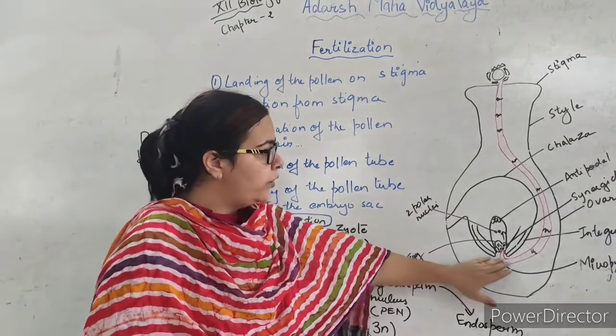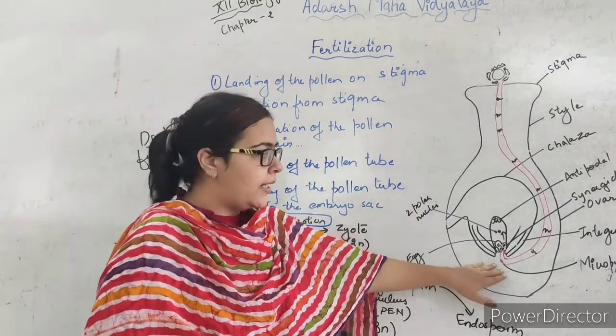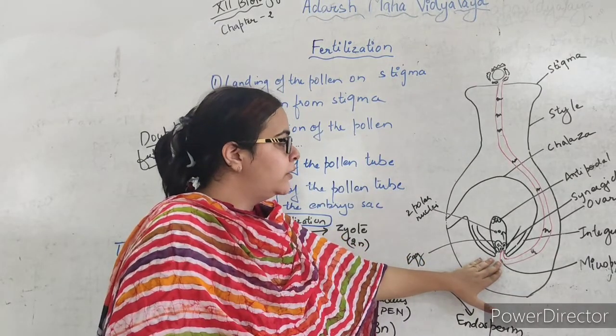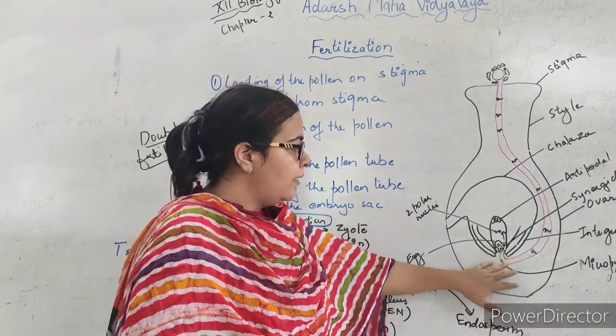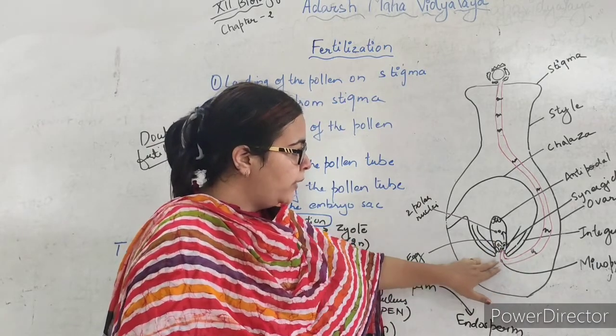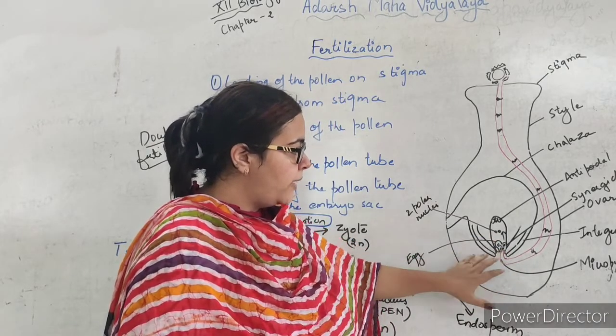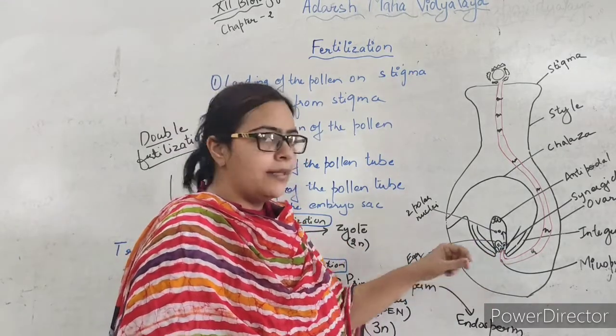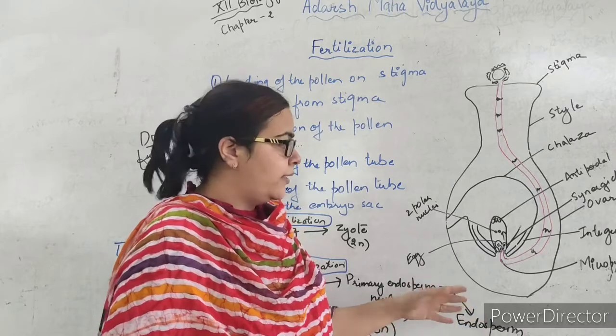When the pollen tube reaches with all its contents, that is the two male gametes, one nucleus of the tube cell, that is the vegetative cell, and the cytoplasmic content, the filiform apparatus present in the synergid will help in guiding the pollen tube, and the synergid will start disintegrating.